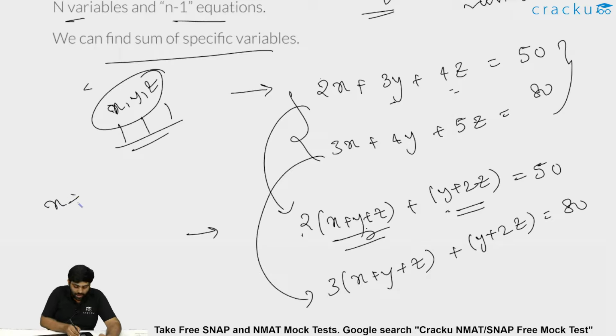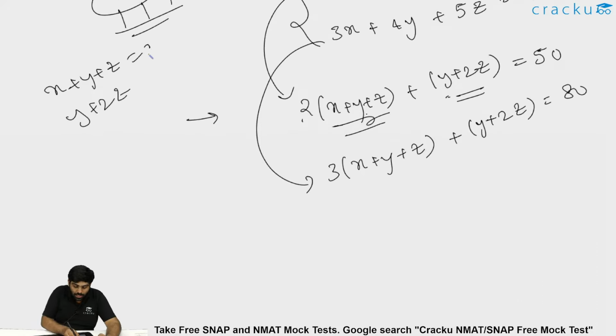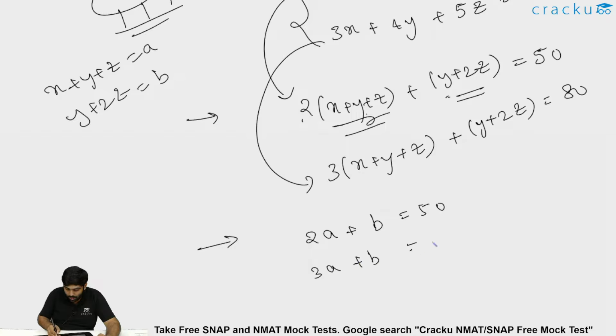Let x plus y plus z be a, and y plus 2z be b. The equations can be rewritten as 2a plus b is equal to 50 and 3a plus b is equal to 80.